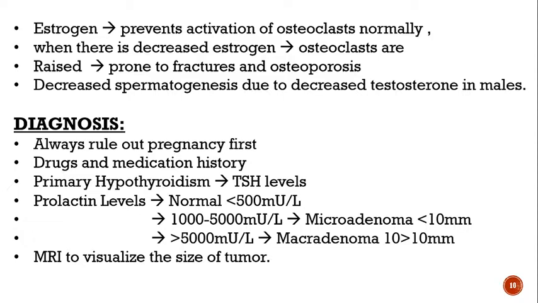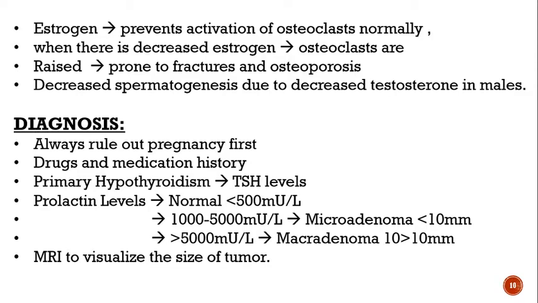Okay, diagnosis. So how will you diagnose? First of all, there is a proper way of ruling out the problems that the patient may be having. First, you have to rule out pregnancy, whether your patient is pregnant or not, because in pregnancy prolactin levels are raised. Then you have to rule out drugs, which you will do through the medication history.